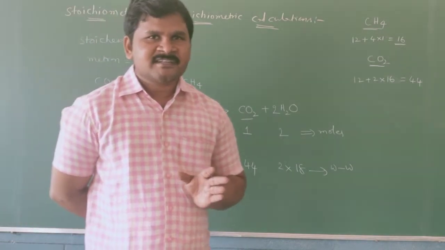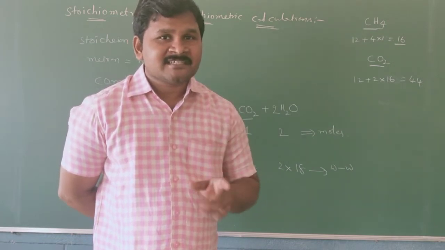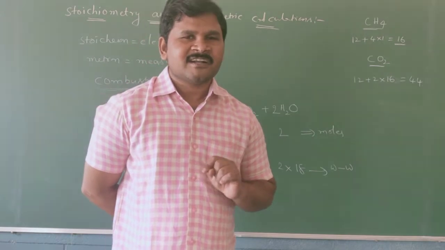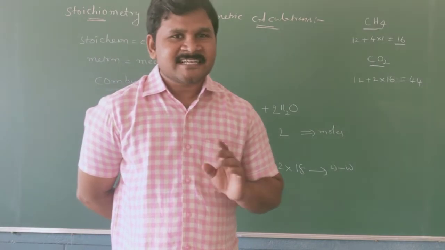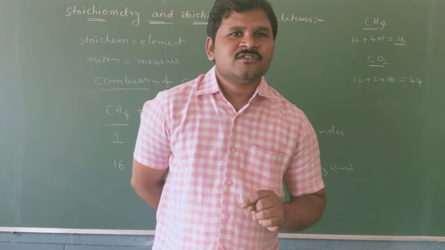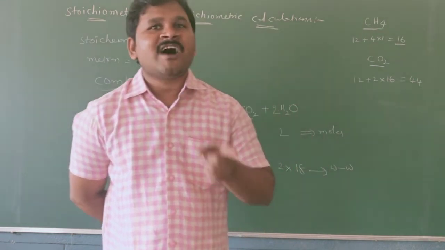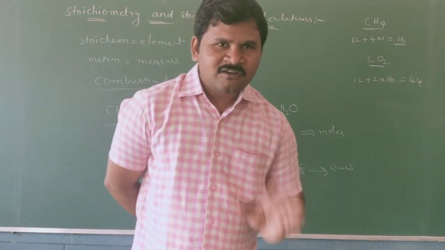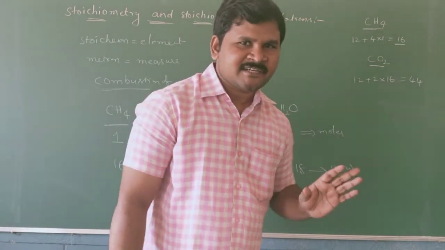STP conditions are nothing but standard temperature and pressure. At STP conditions, pressure is equal to 1 atmosphere, or 760 mmHg, or 76 centimeter. Temperature is equal to 273 Kelvin, and volume is equal to 22.4 liters. These are fixed conditions. You have to remember STP conditions.